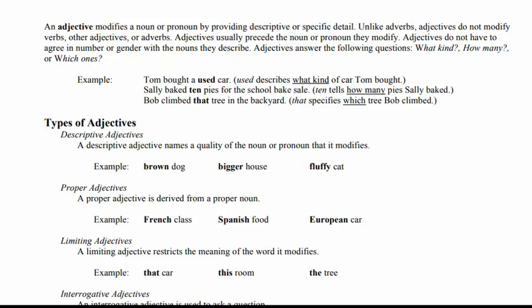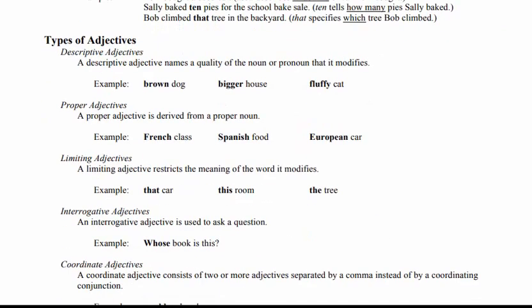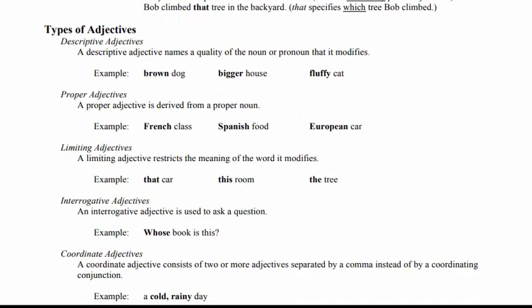The tree I am supposed to say specifies this. So that tree means you can say limiting the adjective. This is the limiting adjective. Clear? So what is the next? The interrogative adjective.